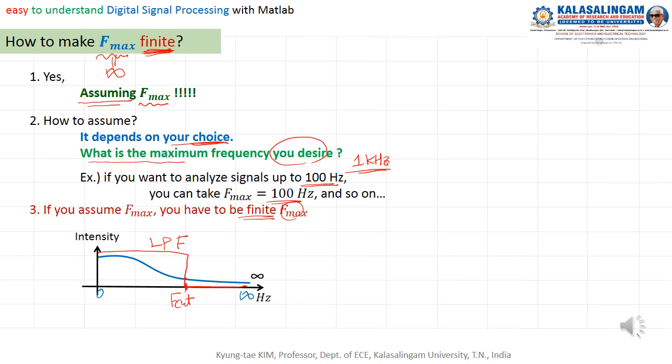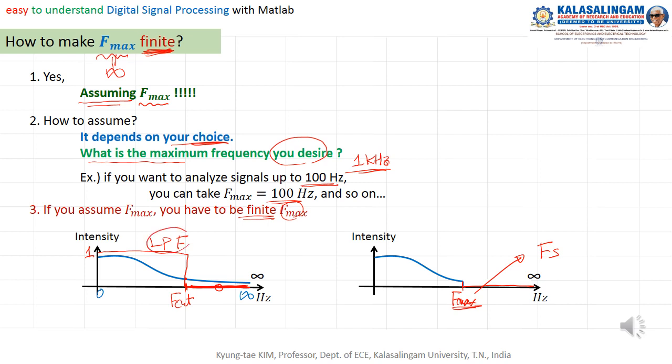Beyond the cutoff frequency, gain is all 0. This is 0, gain equals 0, and this is 1. Then you can get the output like this. This is f max, because beyond it is all 0. Then you can know the f max, and from this, you can decide fs. Very simple. For this, you have to use a low pass filter.